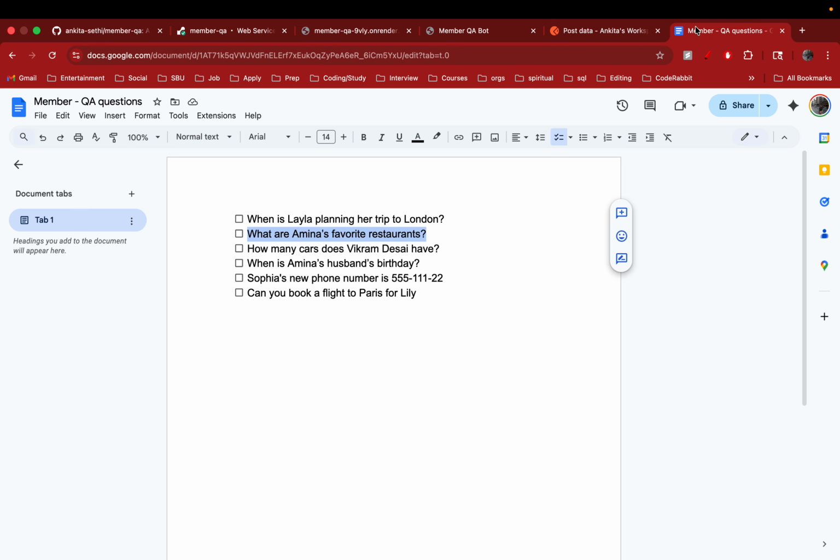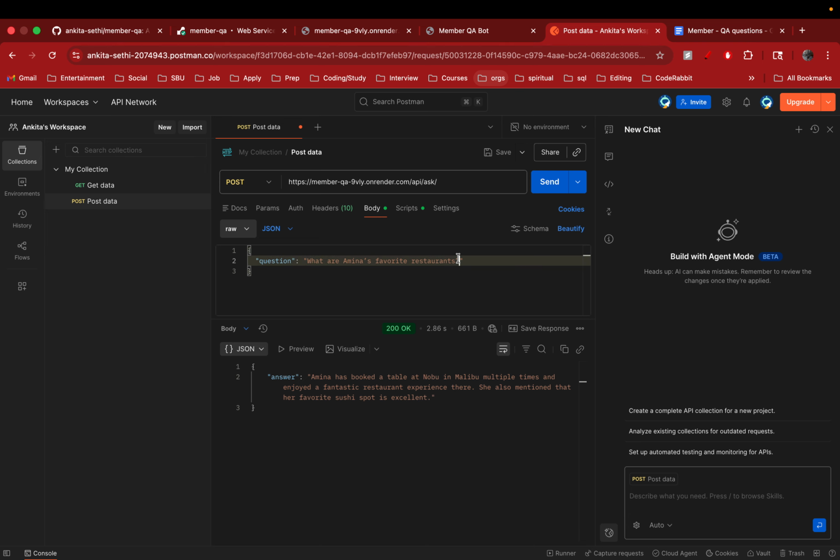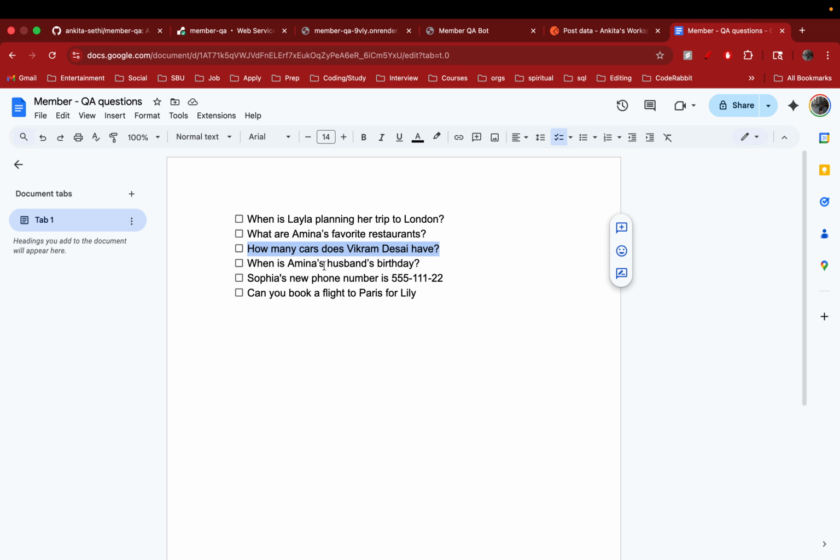Now what if I want to do something like this? Here we don't have the exact data. When you see the database, there's no exact information on Vikram Desai. Let's see what it gives here. Is it making an inference? Is it working or not? It says he has not mentioned owning any cars, so he frequently requests cars. So it's taking all the information.